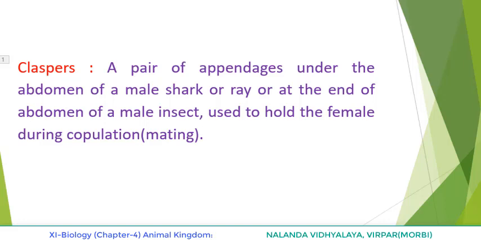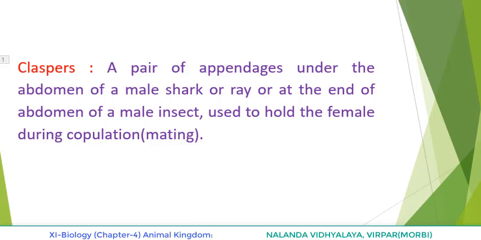And in the case of males, what is present? Pelvic fins bear claspers. What are these claspers? Please note down, write down claspers. A pair of appendages under the abdomen of a male shark or ray, or at the end of the abdomen of a male insect, used to hold the female during copulation or mating.